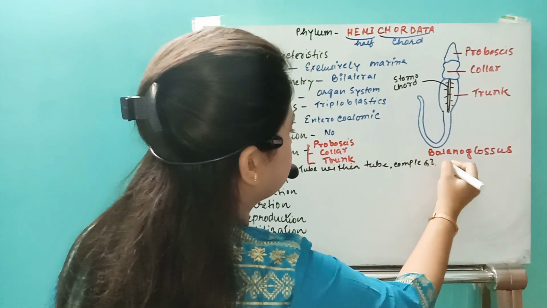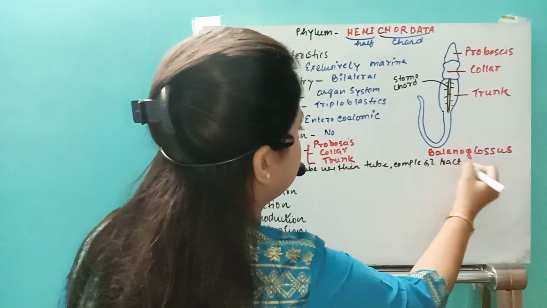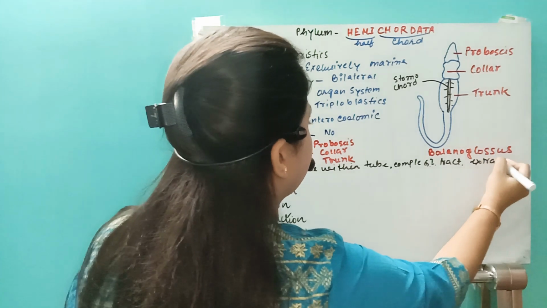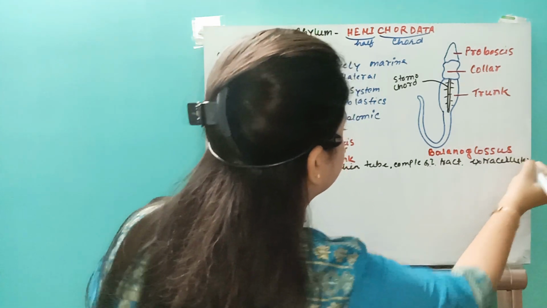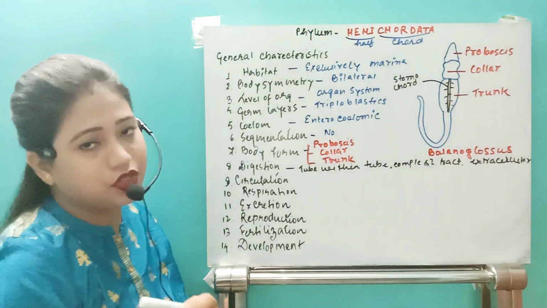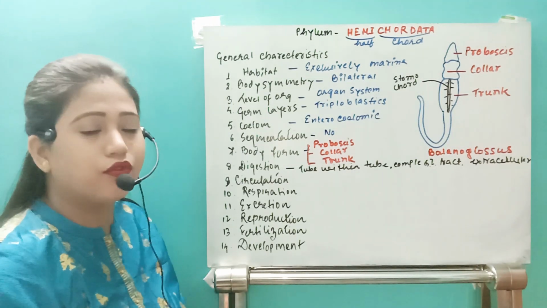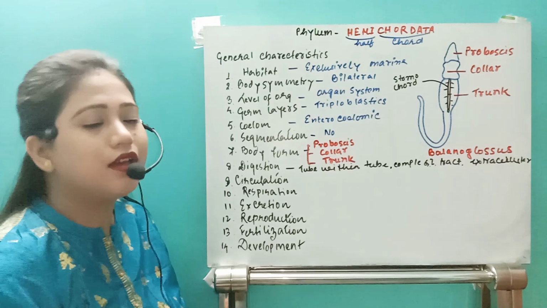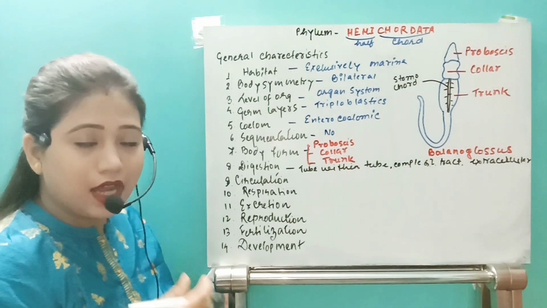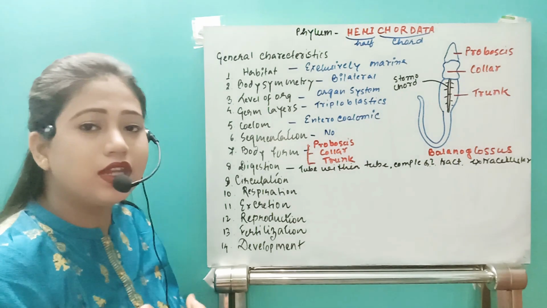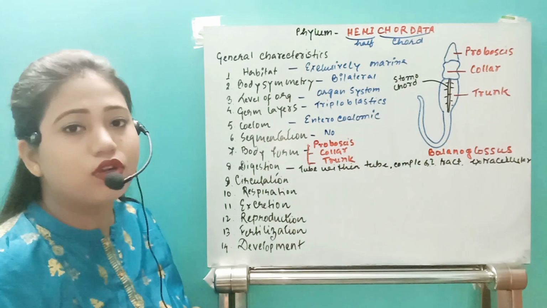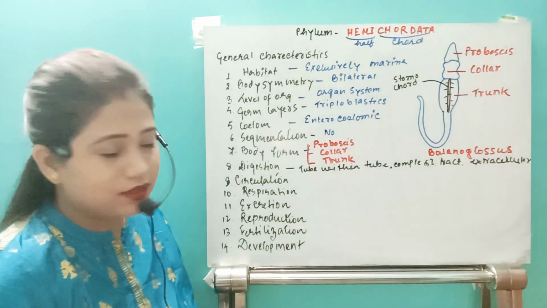Simply I will write here GI tract, and they will have only extracellular type of digestion, where the digestion of food will occur only in the alimentary canal. Then only the cells will absorb the already digested food. In the cells, further digestion will not take place.